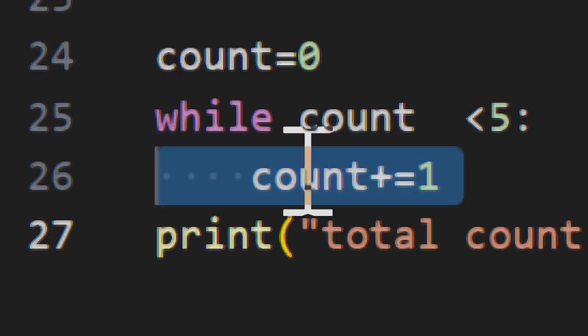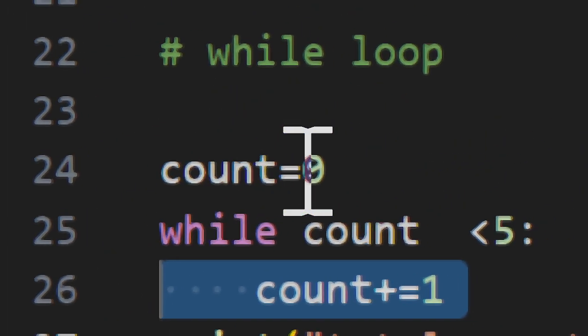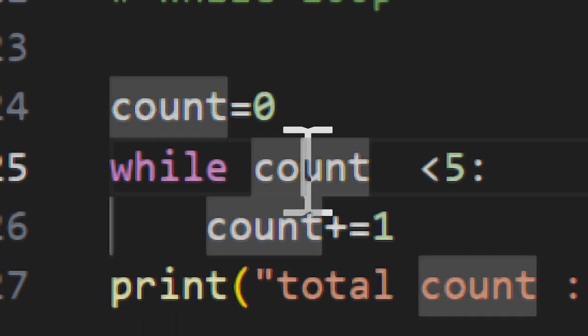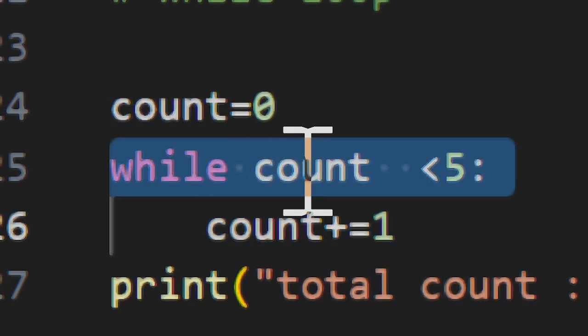So next time it goes to the count. Now the count is 1. So again it checks the while condition. The counter is 1, and 1 is less than 5, so the condition is satisfied.